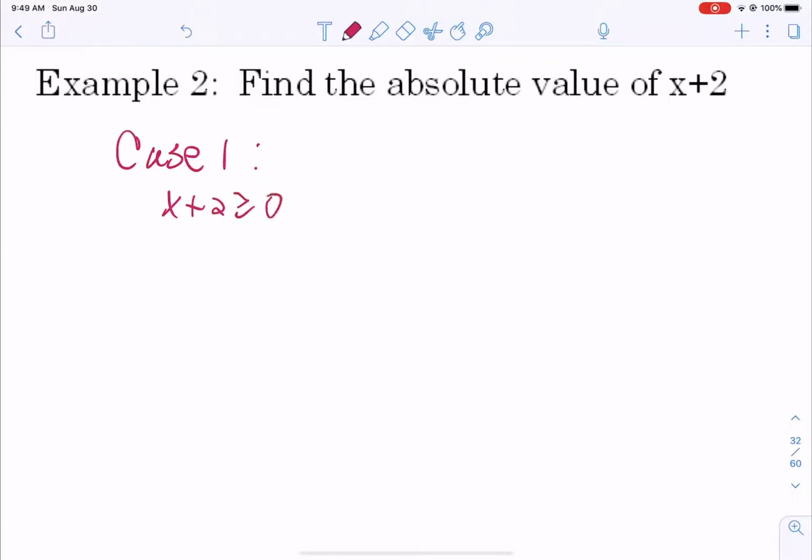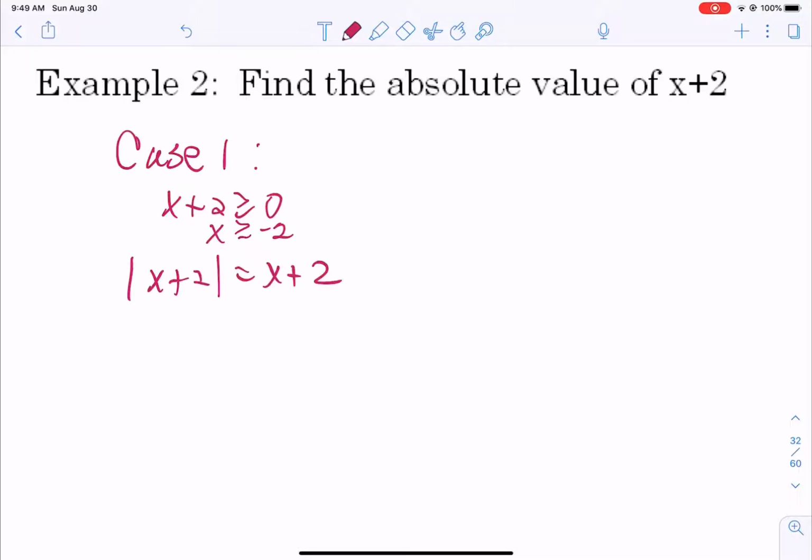What we're going to do is look at two cases. The first case is our positive case. That's when the absolute value of x plus 2 is just going to stay x plus 2. Remember, our positive absolute value doesn't change. But now we have the negative case, which I'm going to call case 2.